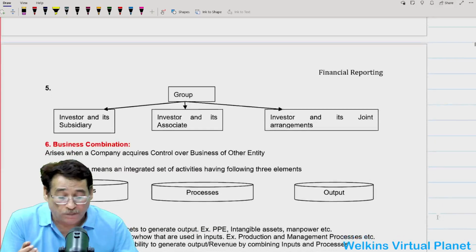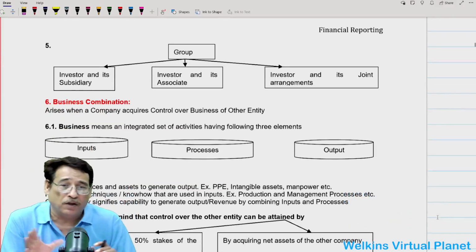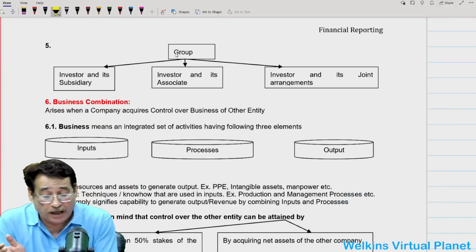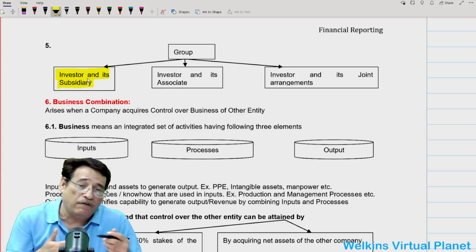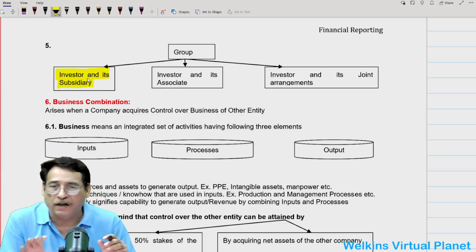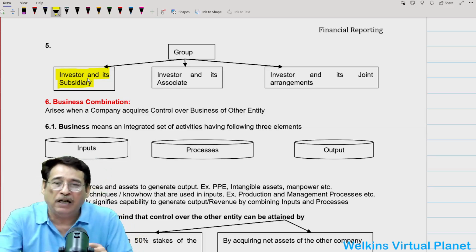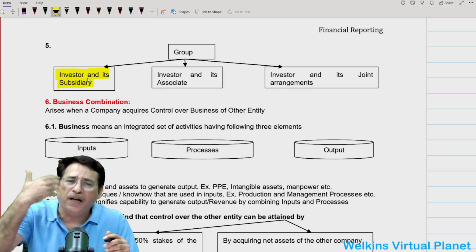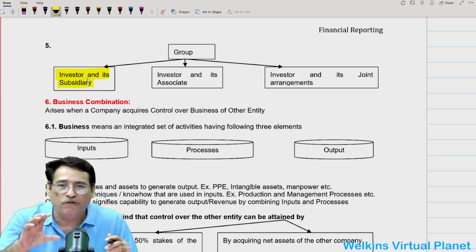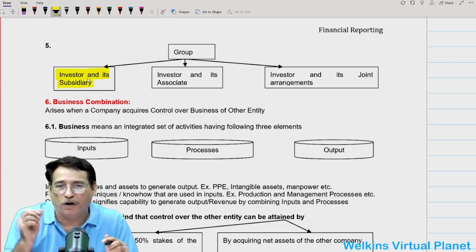Correct? Now you need to understand what we mean by a group. If you are an investor and you have a subsidiary, it is a group of parent and subsidiary. Combined, parent company and subsidiary company, or subsidiaries, as I may have more than one subsidiary. So the investor and its subsidiary will definitely form a group.